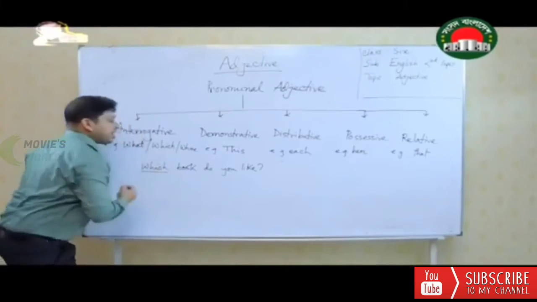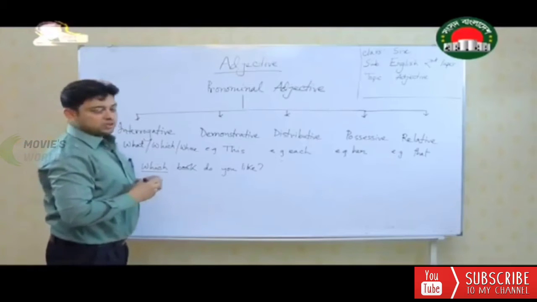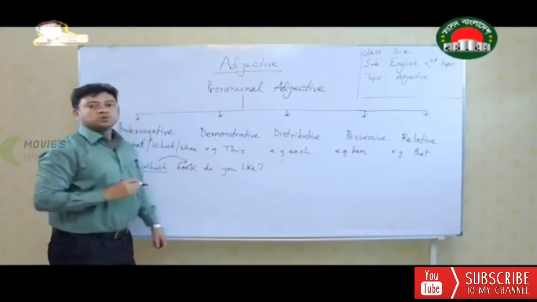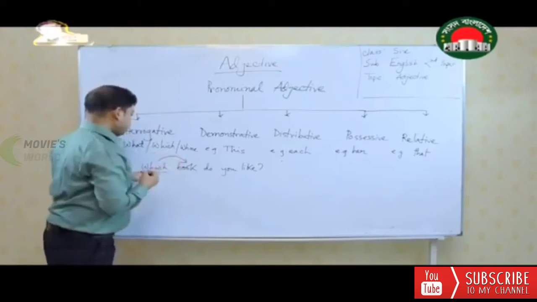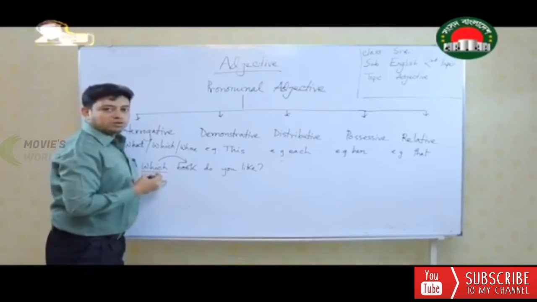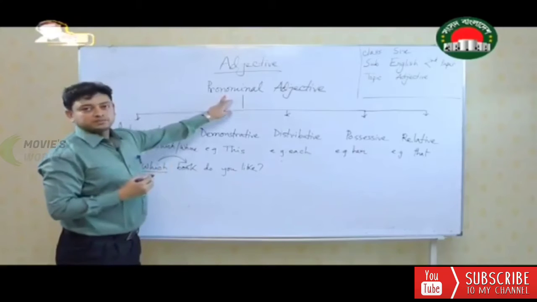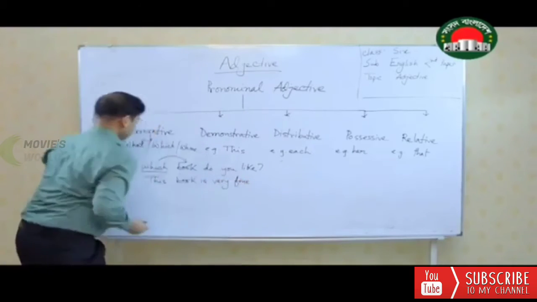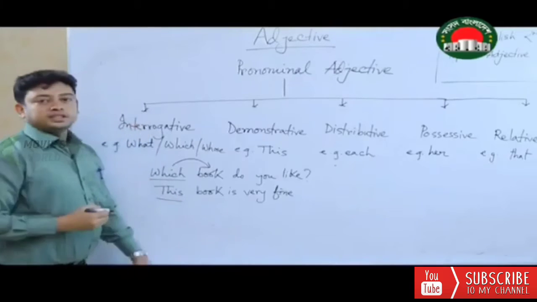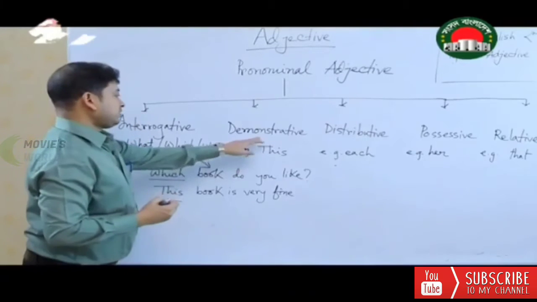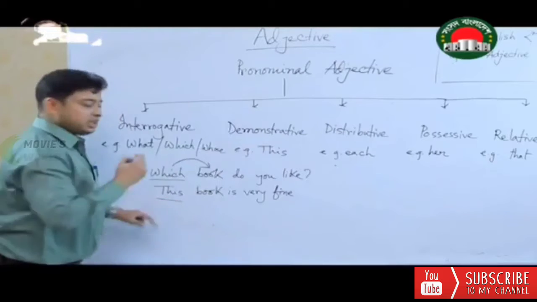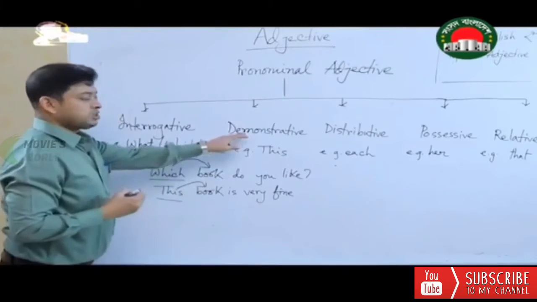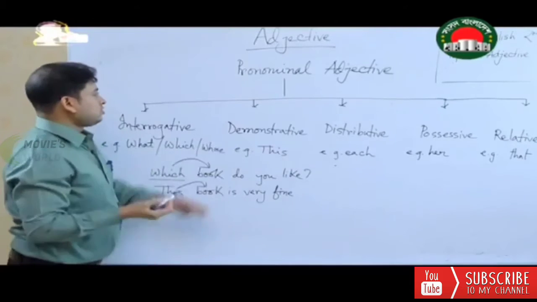Now, which, ideally this is a pronoun, but here which is qualifying the noun book, it becomes interrogative adjective or pronominal adjective. Ideally this is a demonstrative pronoun, but here it is qualifying a noun, it becomes demonstrative adjective or pronominal adjective.